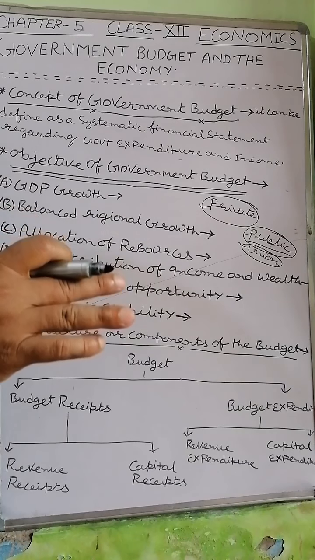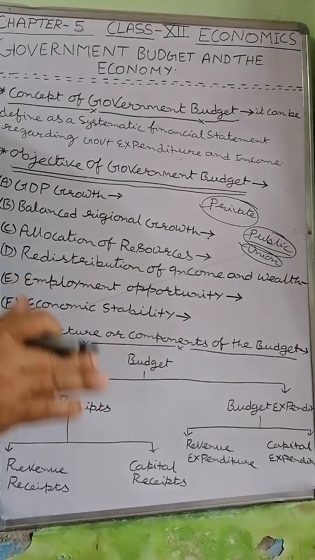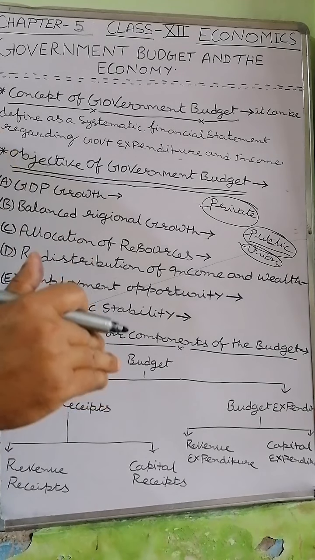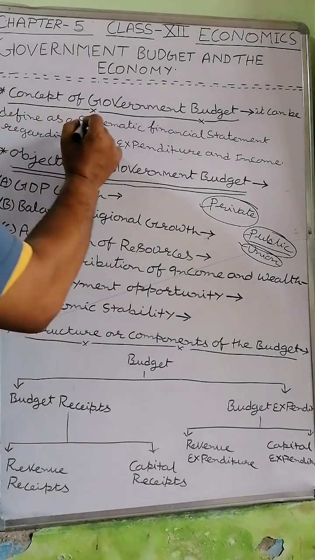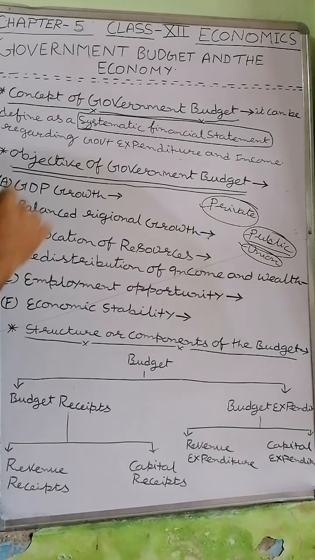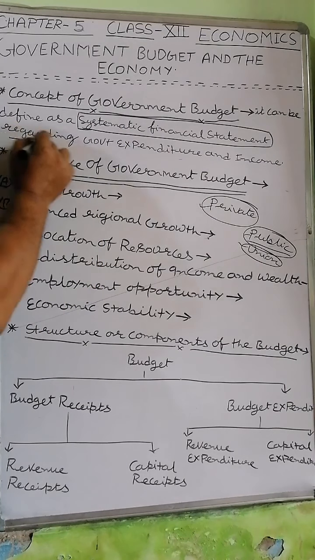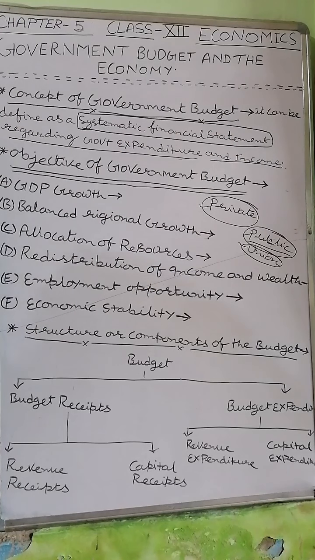So in a broad sense we can define budget as a systematic financial statement. A systematic financial statement regarding government expenditure and income is known as union budget.